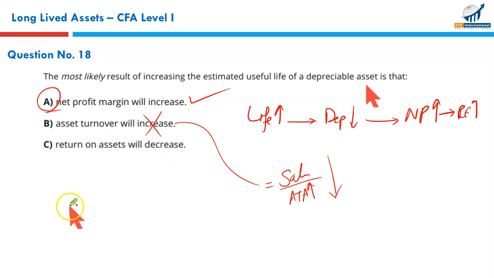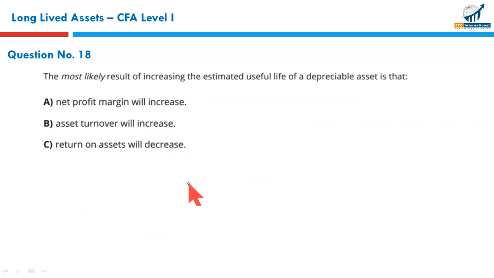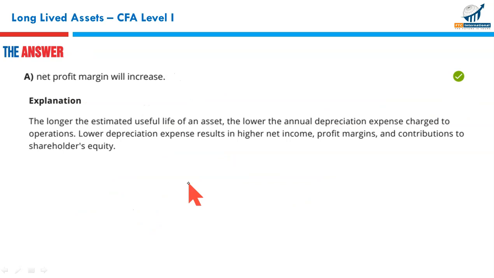Return on assets, as I told you, is mostly less than 1. We have just discussed that if the ratio is less than 1, an increase in your net profit because of less depreciation and an increase in your assets because of less depreciation, the same number added in the numerator and denominator, will cause the ratio to go up, not decrease. C is the right answer. I mean, A is the right answer. B and C are both incorrect. A it is.